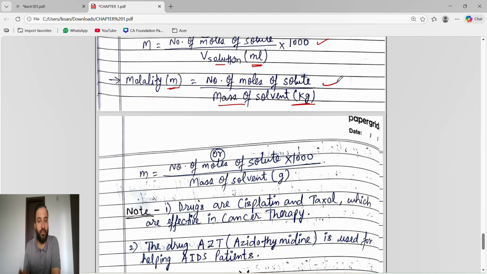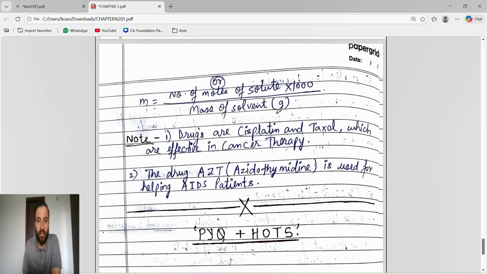If mass of solvent is given in kg, we use this formula directly. Khalas. But if mass of solvent is given in gram, then the molality will be number of moles of solute by mass of solvent in gram, and then into 1000. This formula we will use.